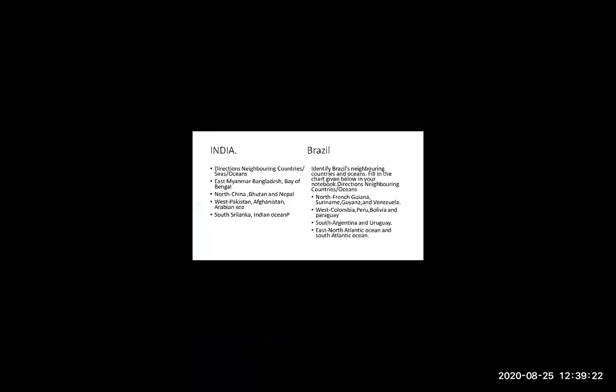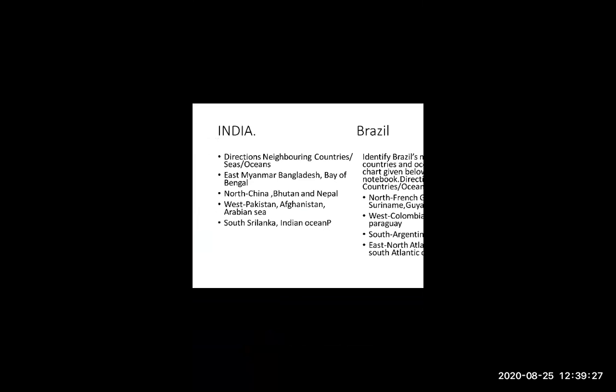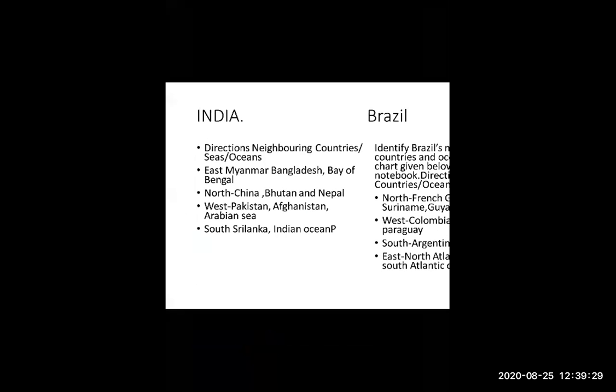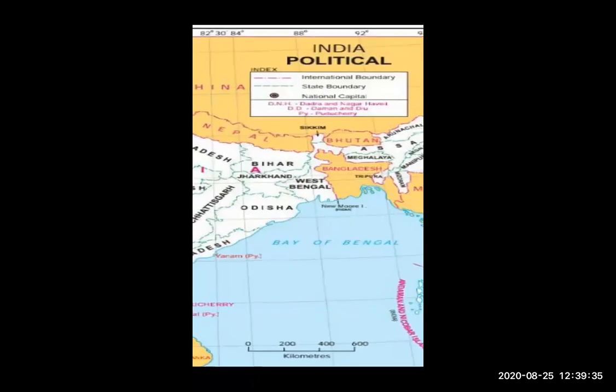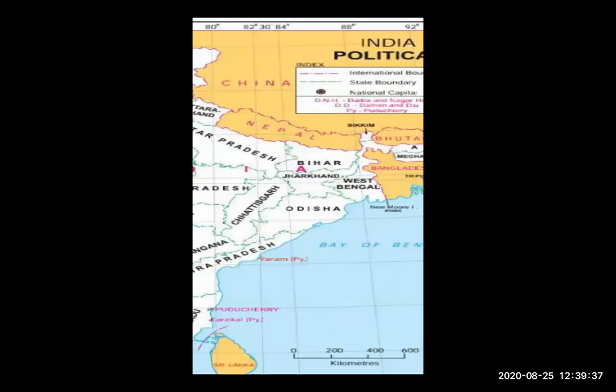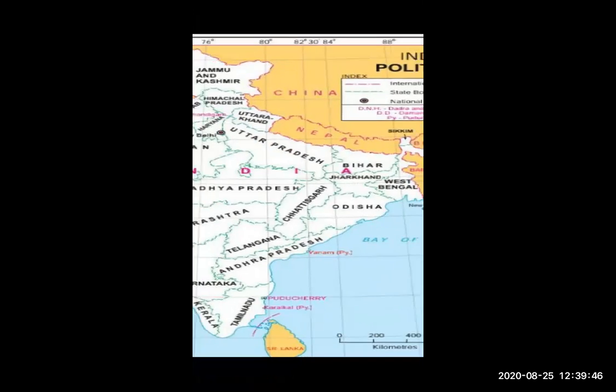the east side. Now afterward, when we are talking about north, which countries are located? Look here, students. China, then Bhutan and Nepal. These three countries are located on the north side.